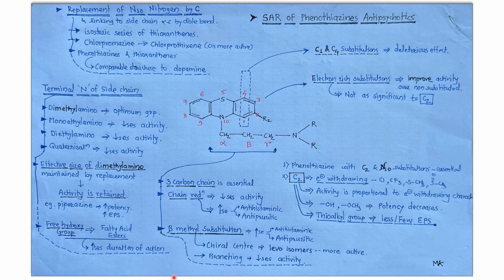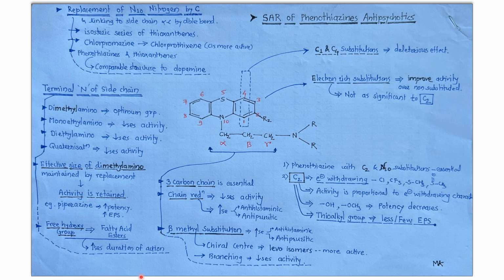Structure activity relationship means the change in the structure results in modification of the biological or pharmacological activity of the drug. That can be a positive change, that can be a negative change. It means it will cause an increase or a decrease in the particular pharmacological activity. Now, phenothiazines are numbered 1, 2, 3, 4, sulfur at the 5 position, 6, 7, 8, 9, and again nitrogen is at the 10 position.